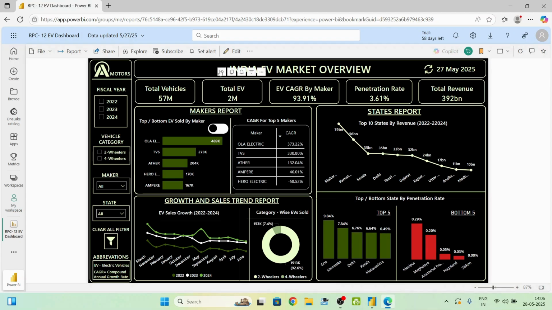Now, let's explore the Power BI dashboard. This dashboard provides a complete India EV market overview for AtliQ Motors from 2022 to 2024. Here on the left-hand side, all the slicers are placed. First one is the fiscal year slicer, second is the vehicle category slicer, third is the maker slicer, fourth is the state slicer, and below it there is a clear filter button which is used to reset all filters back to the default state, and in the end abbreviations are placed here where EV stands for electric vehicles and CAGR stands for compound annual